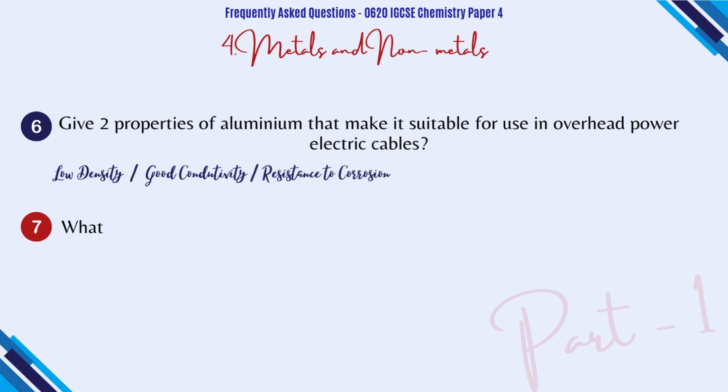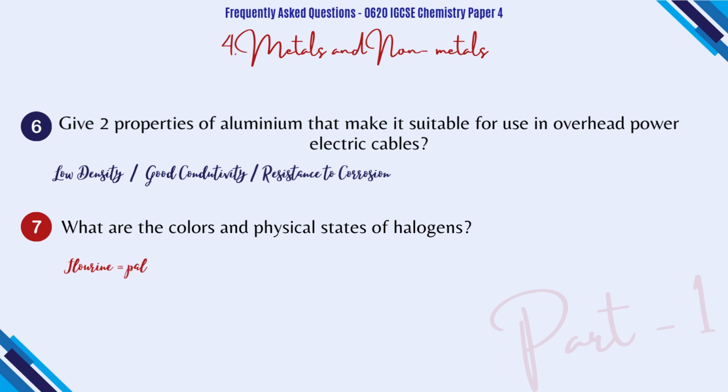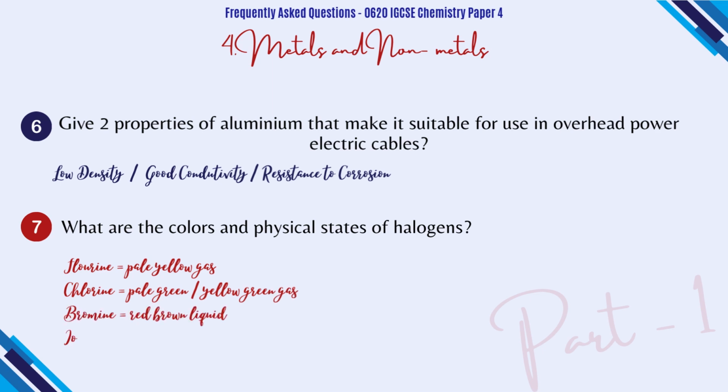Question number 7. What are the colors and physical states of halogens? This question is very important, as it is not only important for P4, but it is also important for P2. Fluorine is a pale yellow gas, chlorine is a pale green gas, bromine is red-brown liquid, and iodine is gray-black solid, which gives purple-colored vapors.